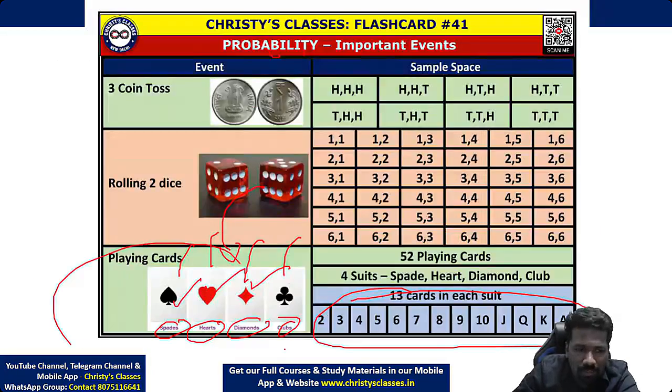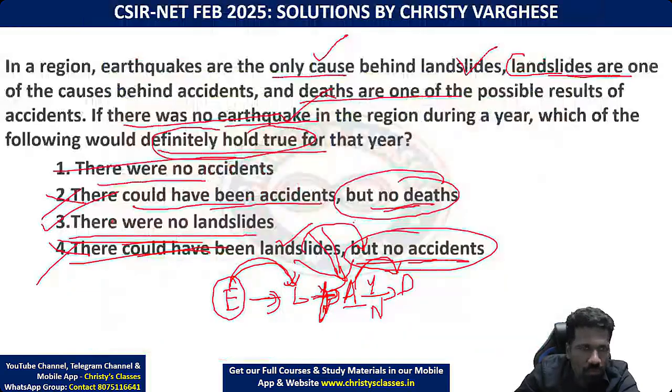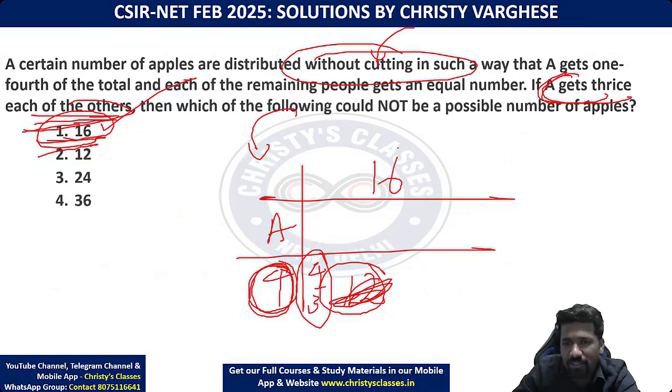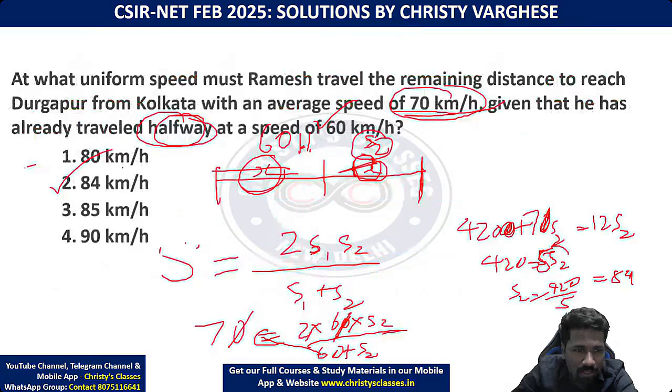And these things, playing cards things, if you have confusion, that also will be discussed. And this is a statement and conclusion type, a new type, so we'll be discussing that in a separate lecture. And in this one, the divisibility and factors idea is more involved, but the finding the x chapter idea is also involved. So in factors and divisibility, its shortcuts will be discussed more.